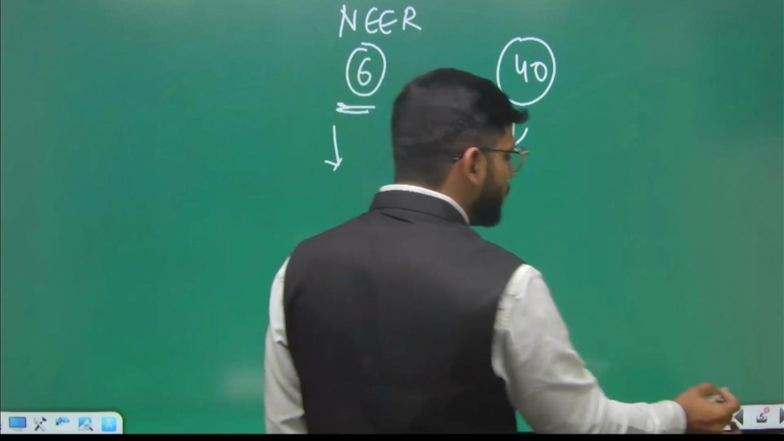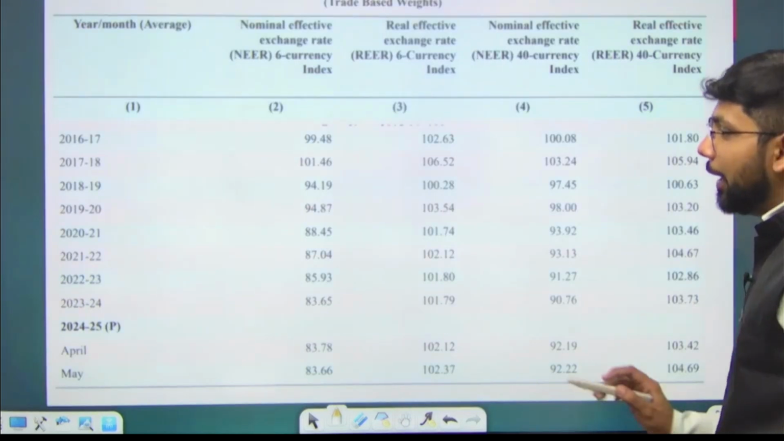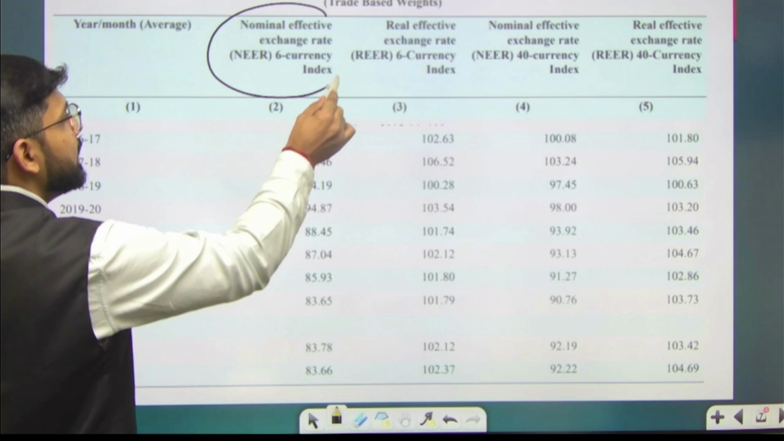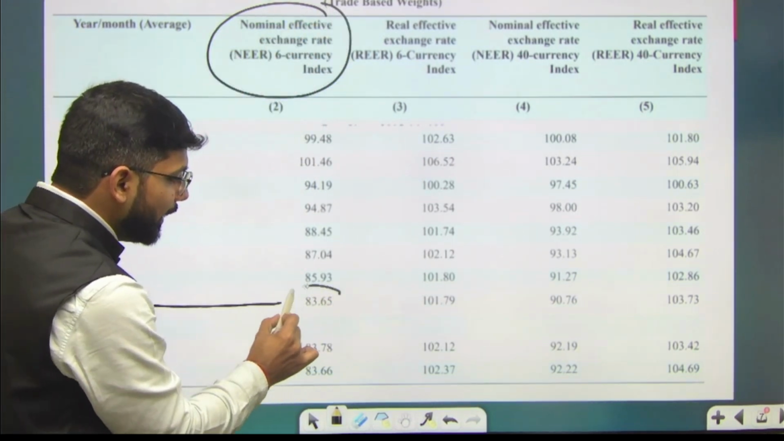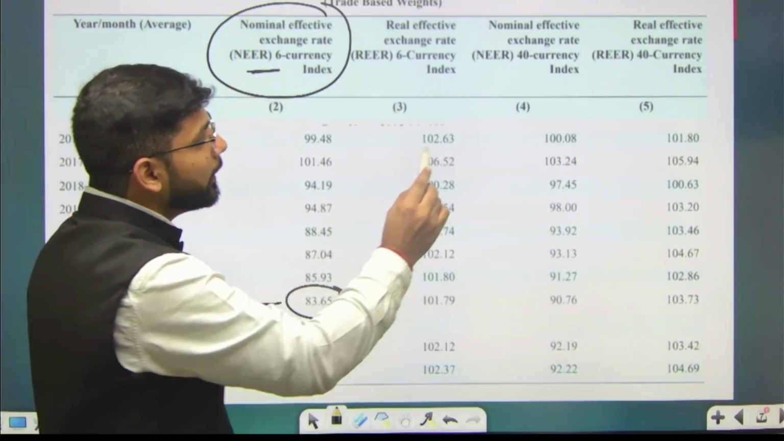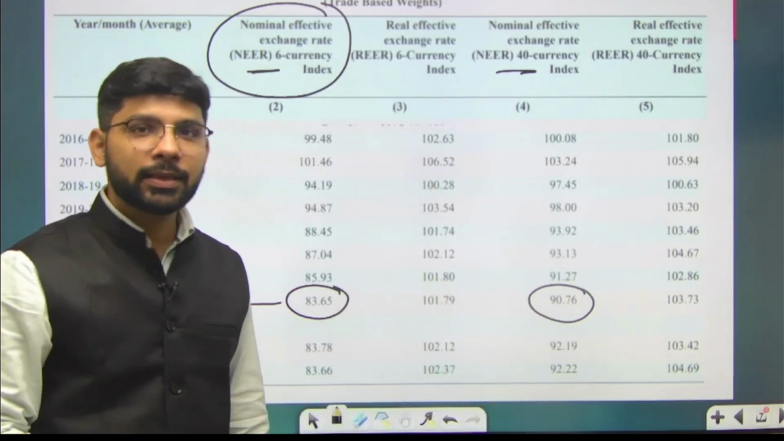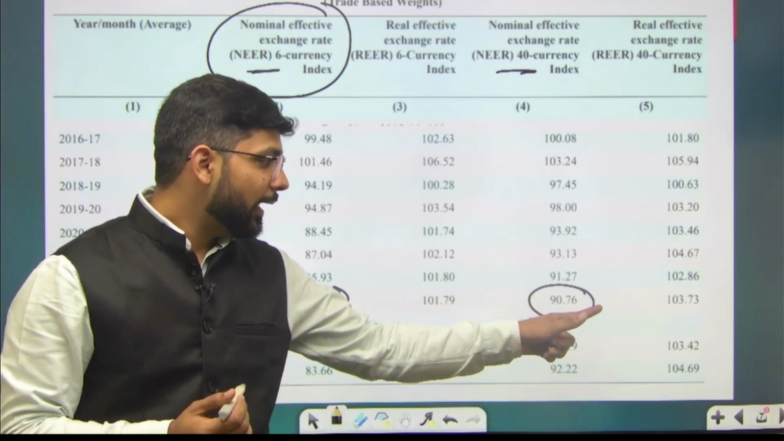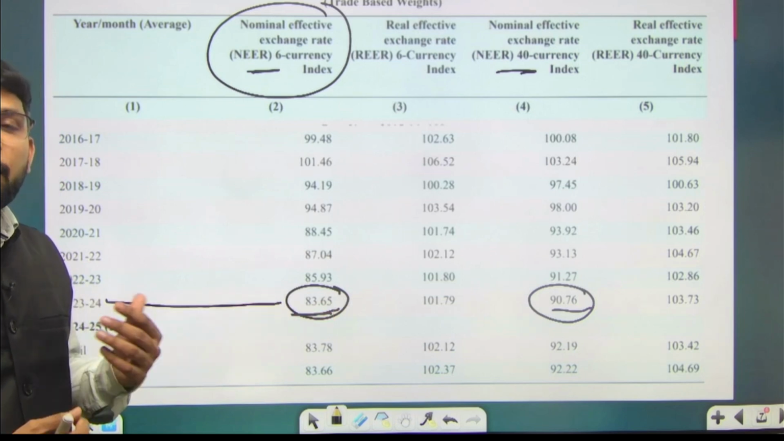अगर मैं आपको इकोनॉमिक सर्वे से डेटा दिखाता हूं स्पेसिफिकली, तो यू कैन लुक हियर. आप देख सकते हैं इन दिस ग्राफ स्पेसिफिकली, this is the nominal effective exchange rate with the 6 currencies. In 2023-24, this is 83.65 with respect to the 6 currencies, and with respect to the 40 currencies, this is 90.76. So with the 40 currency weighted average, India's NEER is 90.76, and with the 6 currency weighted average, it is 83.65.